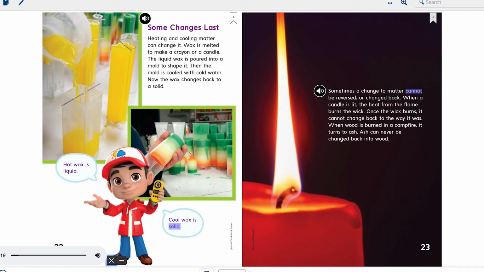Sometimes a change to matter cannot be reversed or changed back. When a candle is lit, the heat from the flame burns the wick. Once the wick burns, it cannot change back to the way it was. When wood is burned in a campfire, it turns to ash. Ash can never be changed back into wood.